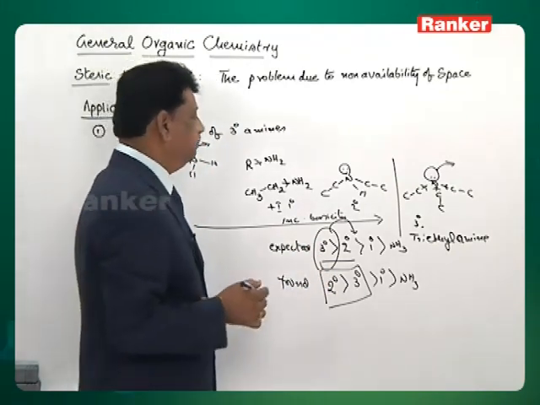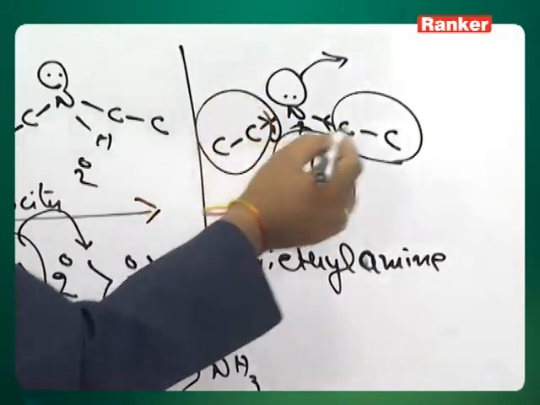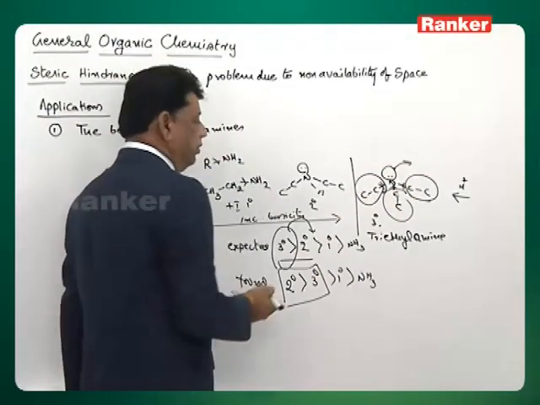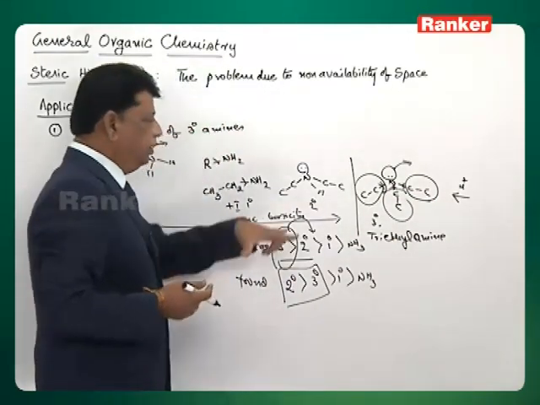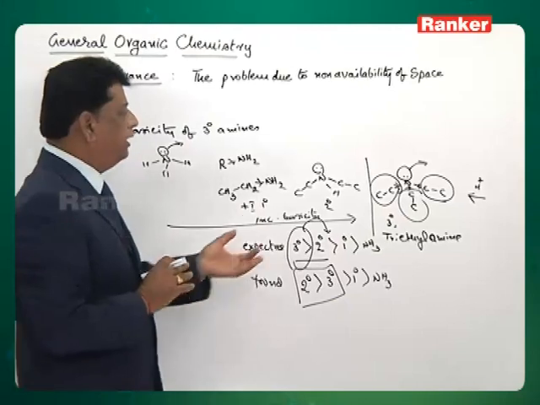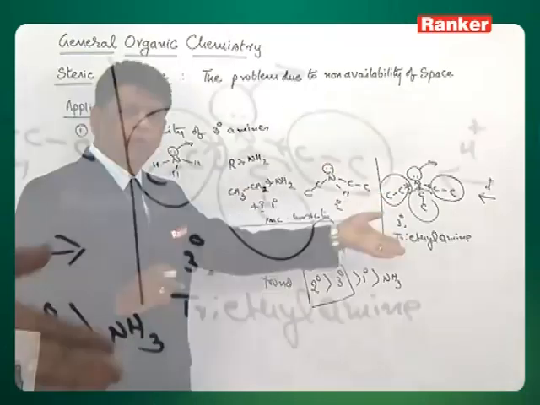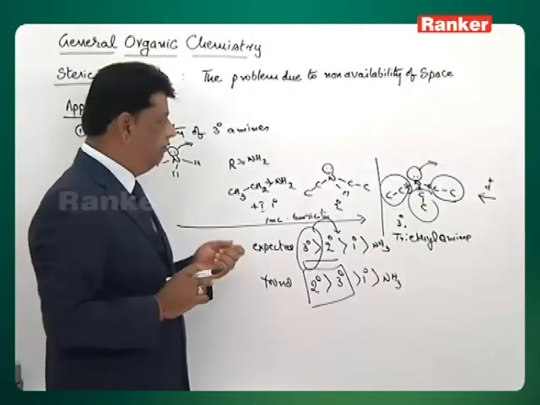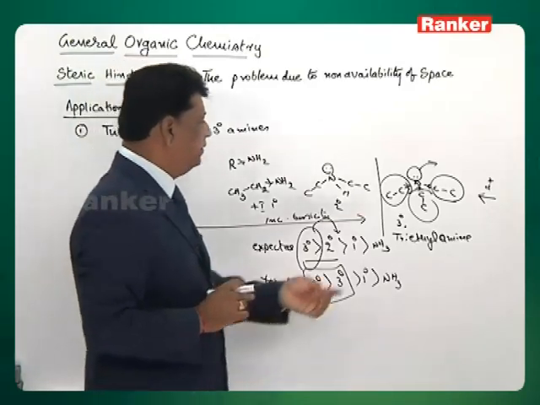This is explained by the fact that on the nitrogen, all 3 sides have 3 alkyl groups. So a proton approaching this amine will have some problem; from this side, definitely there will be a problem. All 3 alkyl groups cover the area, and the nitrogen cannot donate its electrons to the proton and show basicity.